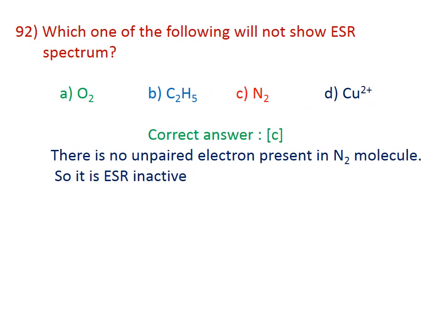92. Which one of the following will not show an ESR spectrum? The correct answer is C. There is no unpaired electron present in the N2 molecule, so it is ESR inactive. N2 is ESR inactive. The correct answer is C.